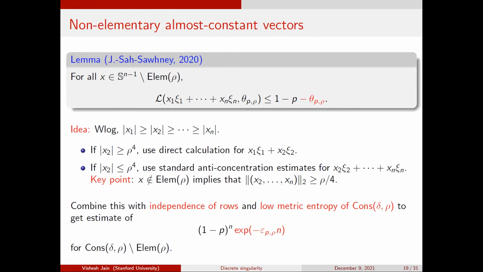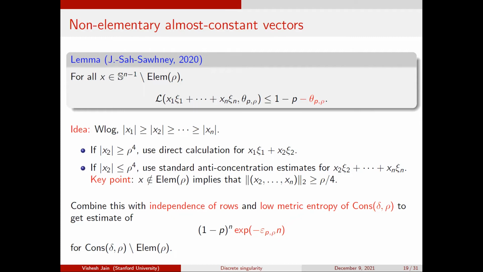So I can dispense with this part. It's not very interesting, and it can be handled by separate methods. So what's the idea here? A vector which is not elementary has better concentration than elementary vectors, because those are tight for the analysis. And now remember, we had this argument where we did a union bound, right?